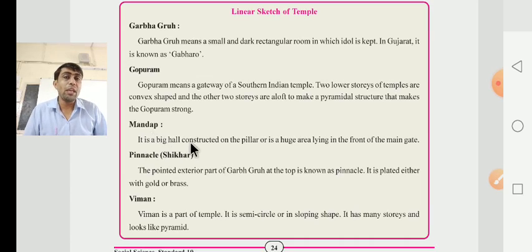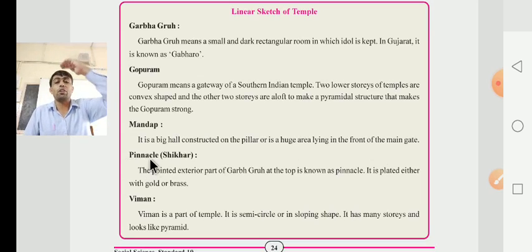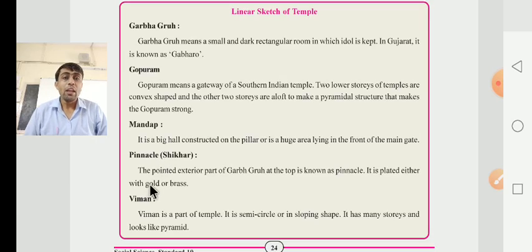Mandap, the big hall constructed on pillars, or a huge area lying in front of the main gate, is known as a mandapa. After that, they have to give information about the pinnacle. Pinnacle means the shikhar at the top, the pointed exterior part of the garbhagruh.